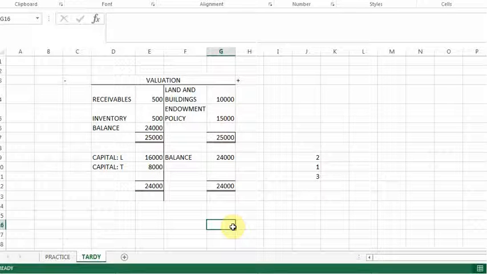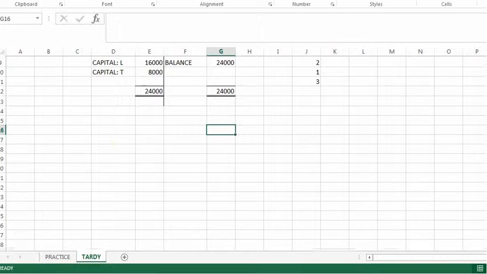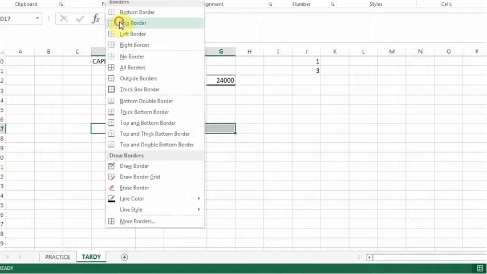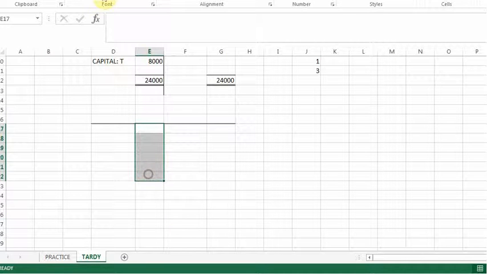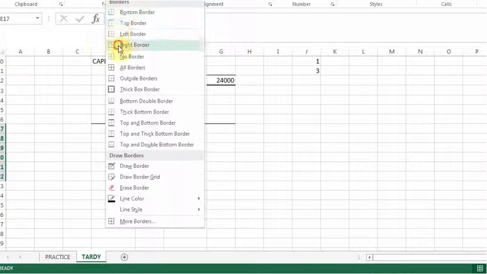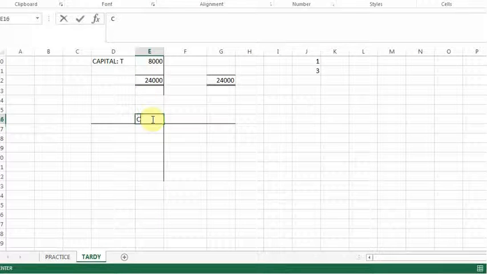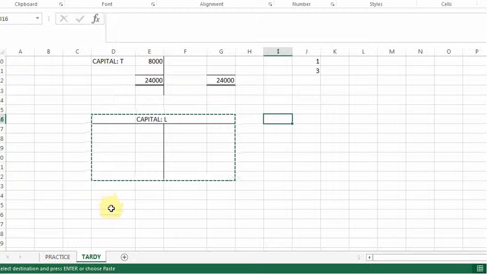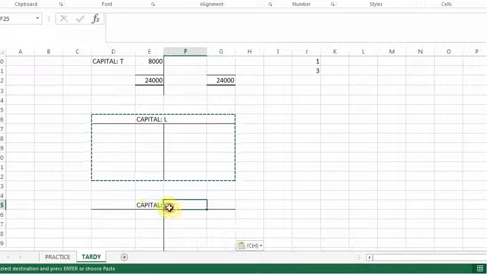The other accounts that they ask for is the account of capital. So we will have two capitals because we have two partners. So it will first be the capital of Lateness, and we will also then have a capital account for Tardy.